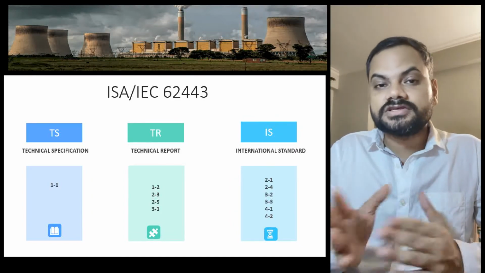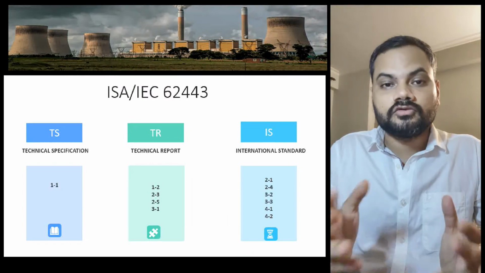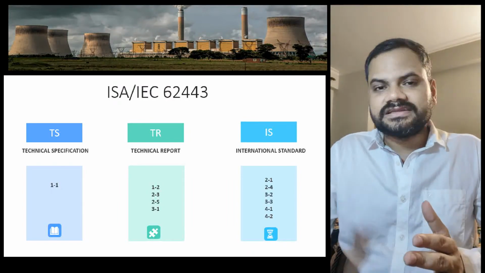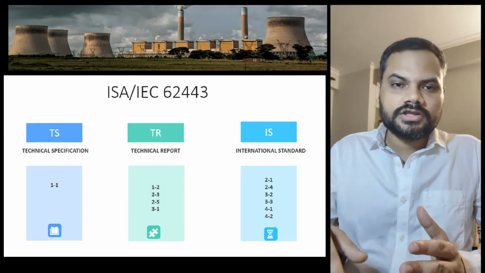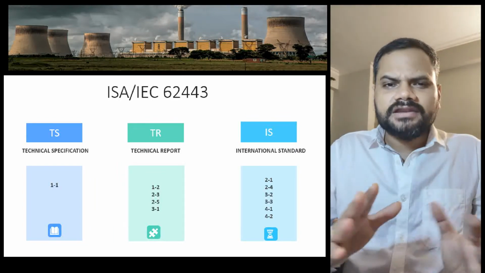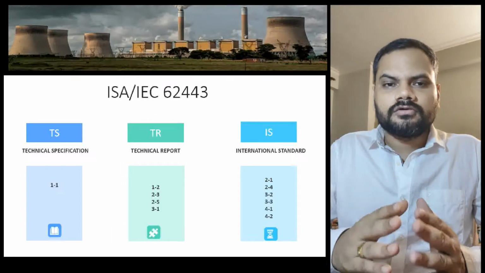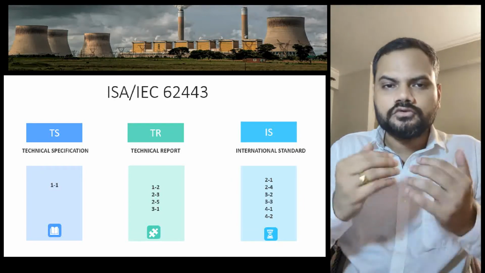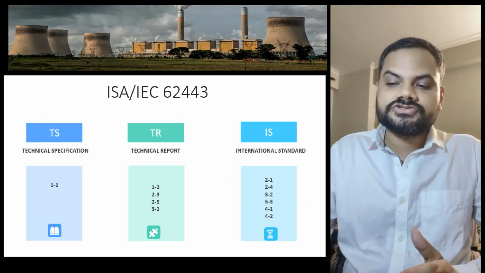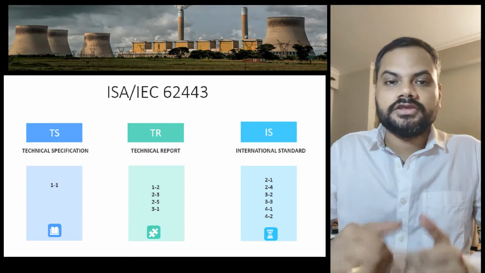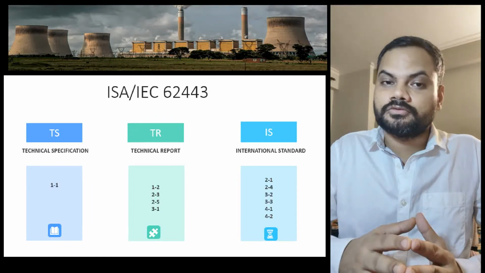So what are the standards? These are 2.1, 2.4, 3.2, 3.3, 4.1 and 4.2. So these are the standards. There is no mandate from anyone saying you have to do it like this, but these are the standards you should refer to whenever you are designing your cybersecurity infrastructure in your premises.